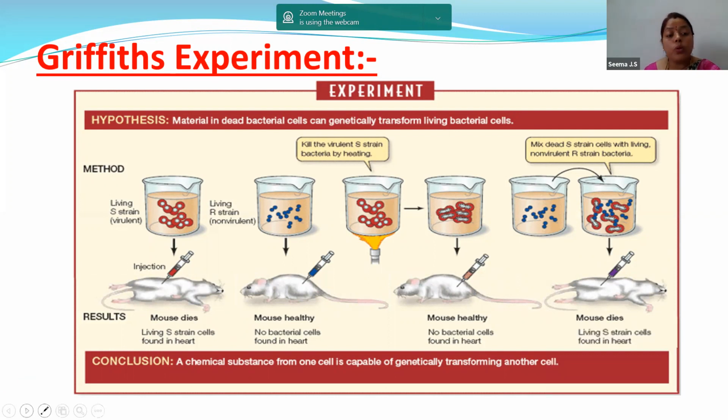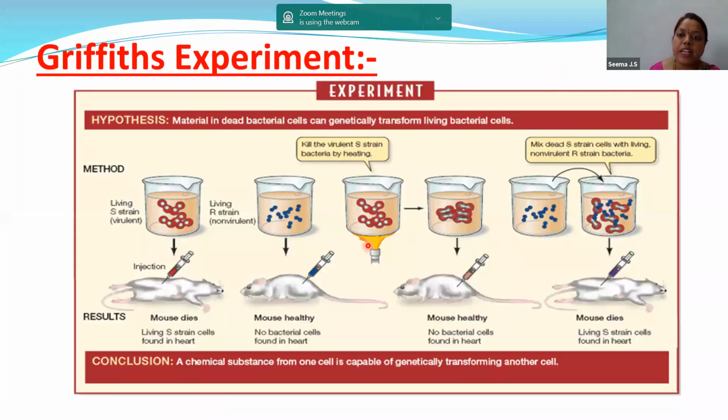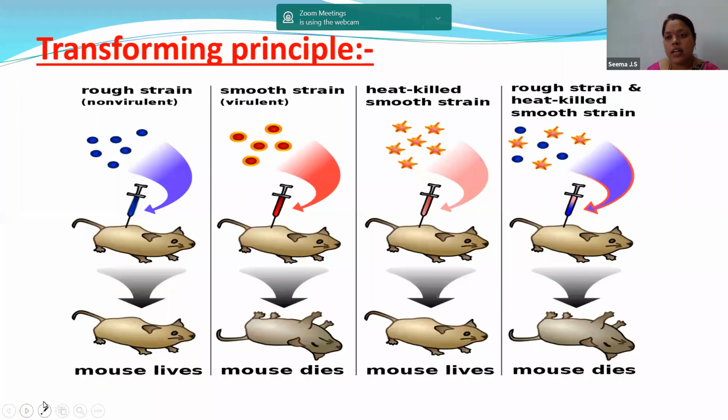Sorry children, this is a very simple form of chart where you can understand the transforming principle, because over here we were telling about Griffith's experiment. Griffith's experiment's other name is the transforming principle. So in the exams, if you get the question to write about the transforming principle, you have to write the same experiment only.